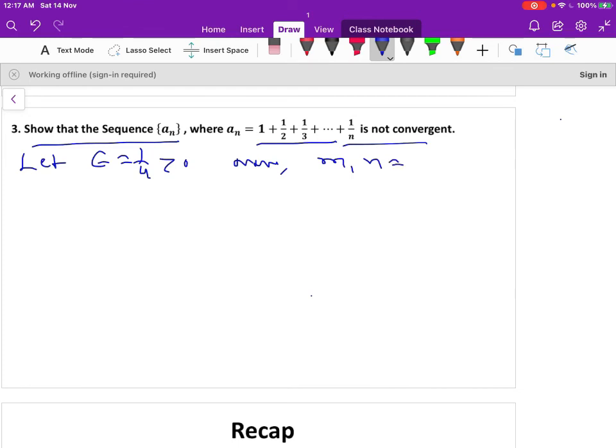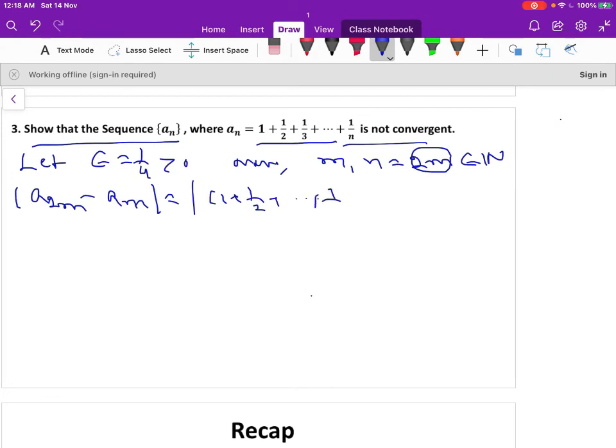And now for any m, n, let us choose n equal to double of m, that is 2m, which belongs to the natural numbers. Now a_n, in place of n you have taken 2m, that is a_2m minus a_m. a_2m is the 2mth term, so that is 1 plus 1 by 2 and so on, plus 1 by m, and so on, plus 1 by 2m, minus the mth term of the sequence, which is 1 plus 1 by 2 and so on, plus 1 by m.